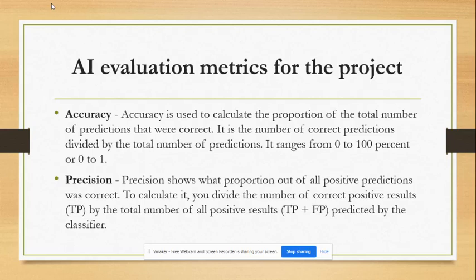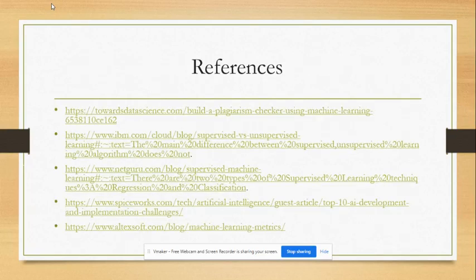Some of the evaluation metrics for my project: I have the accuracy, where I'll be using it to determine the percentage of plagiarism in a given text. Then I have the precision that I'll also be using to show me that all positive predictions were correct. So these are some of my references that I used for this presentation.